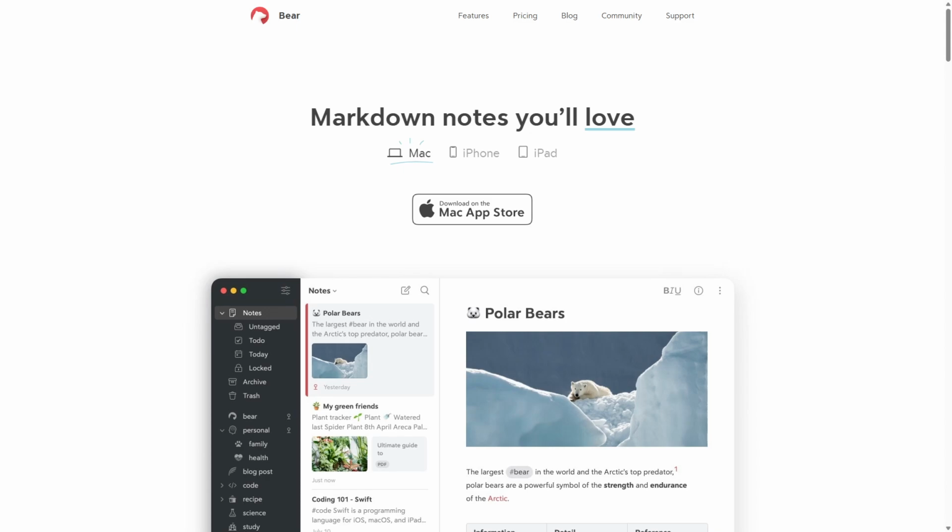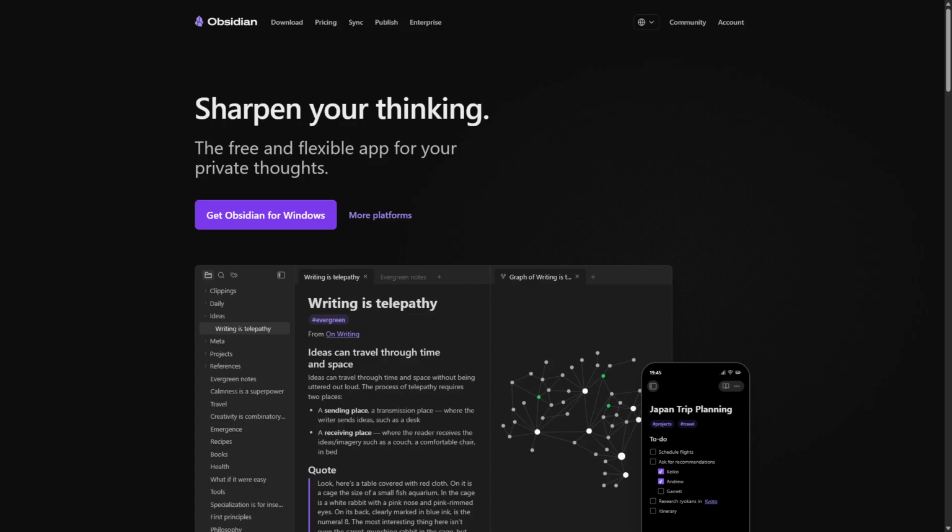Choose Bear Notes if you prioritize a clean, simple interface and seamless syncing within the Apple ecosystem for straightforward note-taking and organization. Opt for Obsidian if you want a powerful, customizable knowledge base with cross-platform support and advanced linking features. It's ideal for deep thinkers and researchers who want to build a connected system of notes that adapts to complex workflows.